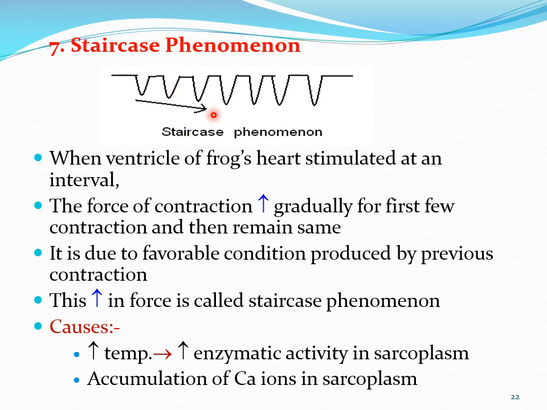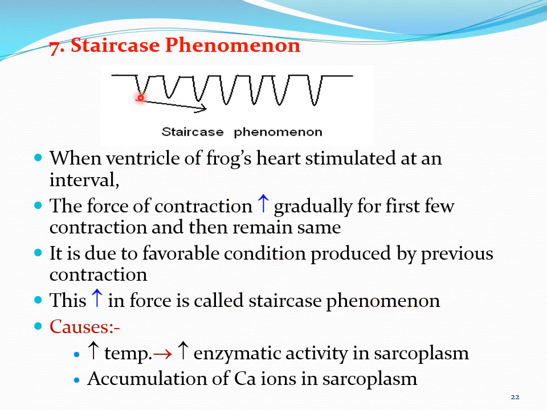So here, why? Because it is due to the favorable condition. It is due to the favorable condition produced by the previous stimulus. जो पहला contraction है, it produces the favorable condition to the next contraction, and the second contraction produces the favorable condition to the next contraction. Like this, it is due to the favorable condition, and this increases the force of contraction. That is called the staircase phenomenon.